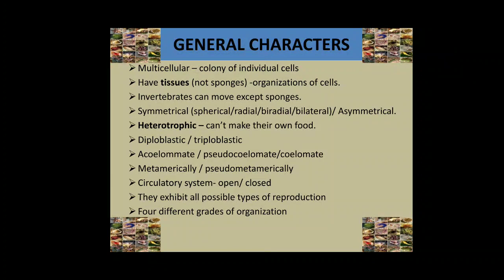In some animals, the body cavity is not lined by mesoderm. Instead, the mesoderm is present as scattered pouches in between the ectoderm and endoderm. Such a body cavity is called pseudocoelom, and the animals are known as pseudocoelomates, for example, Aschelminthes. In which animals is the body cavity absent? They are known as acoelomates. A means absence. The coelom is absent, so the animals are known as acoelomates. For example, Platyhelminthes.